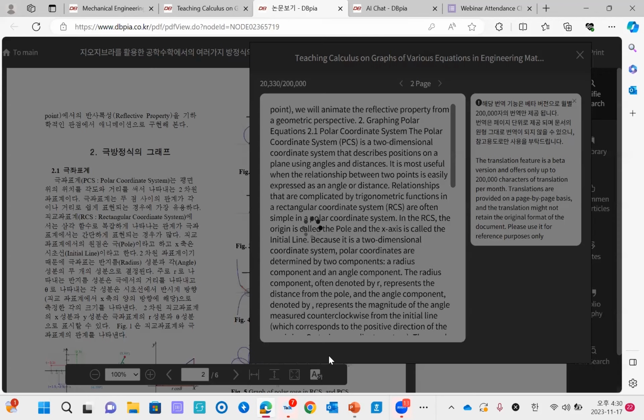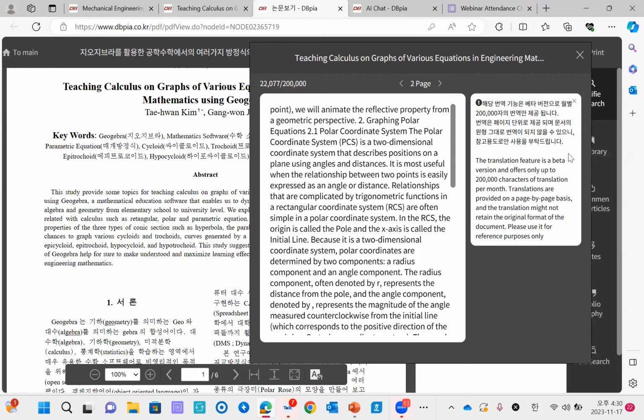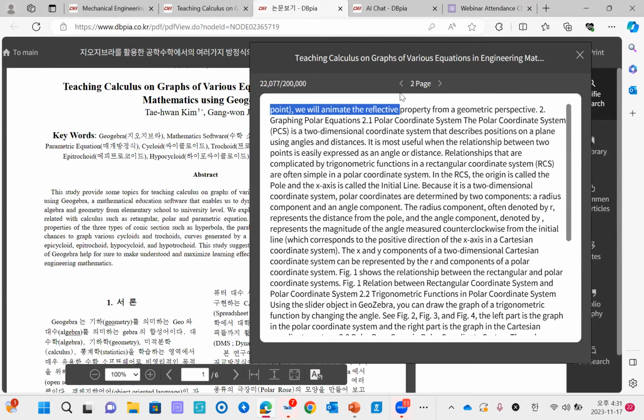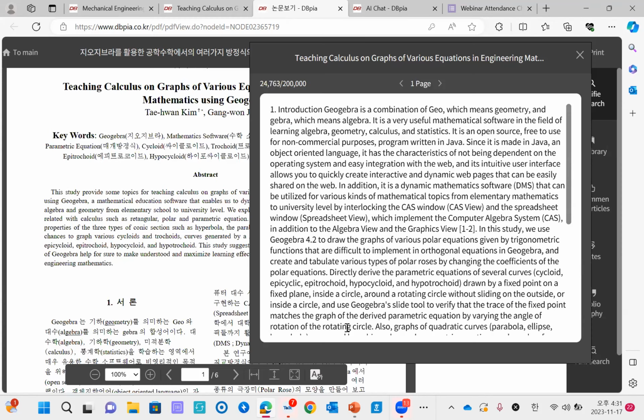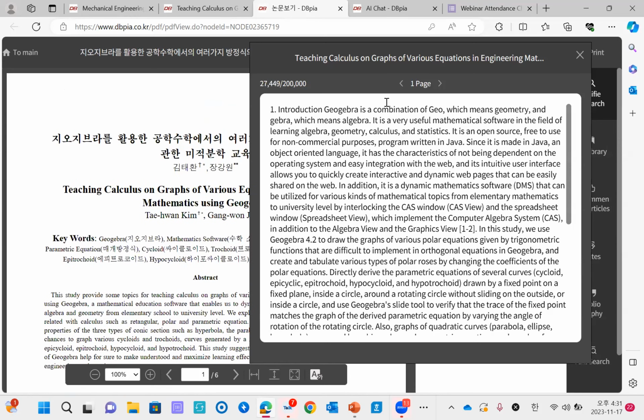And additionally, we also have some other functions too. So for your understanding, this translation button is down here and it's very small. So if we want to use it, you have to look a little bit carefully to find this button. So A and Korean ga is here. It's Korean A. So you have to click this button here.